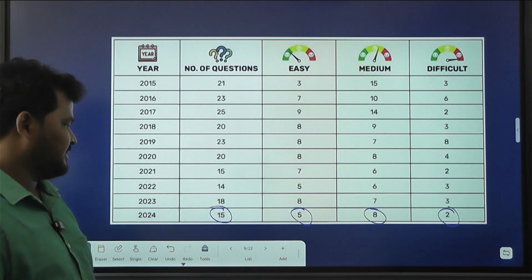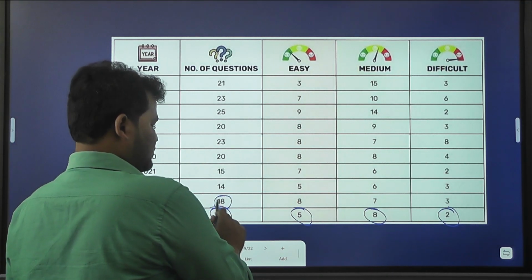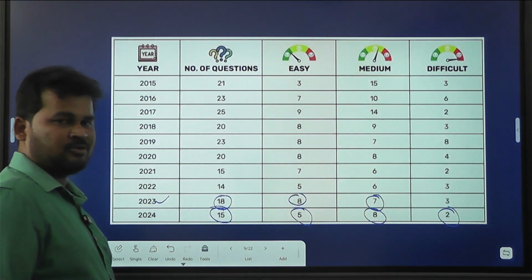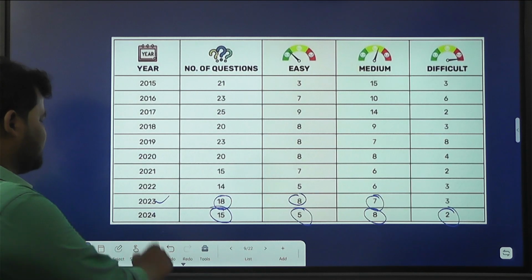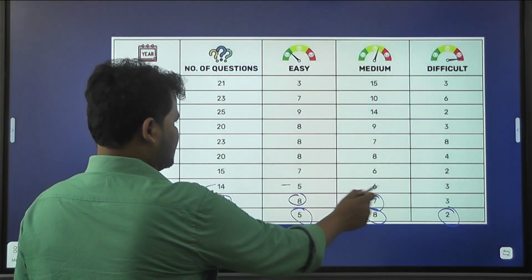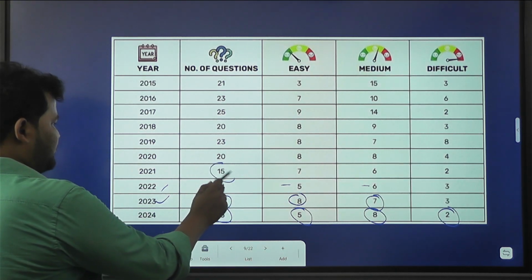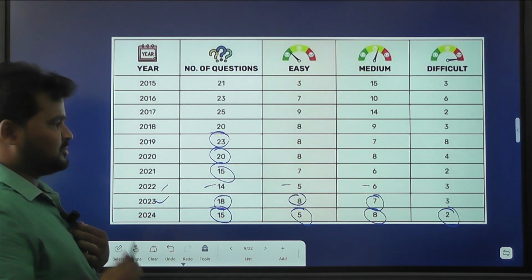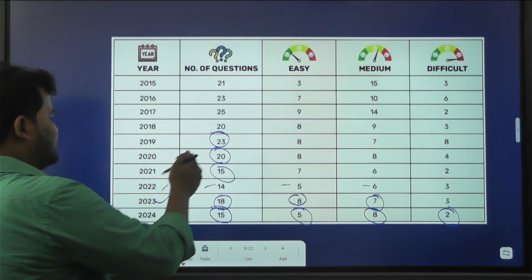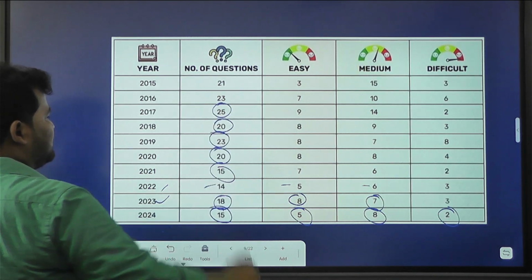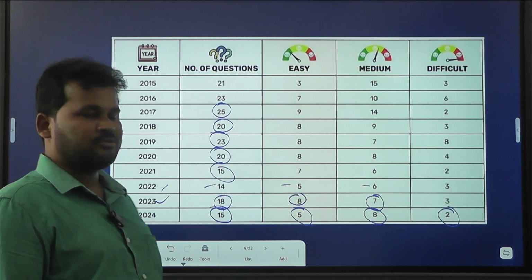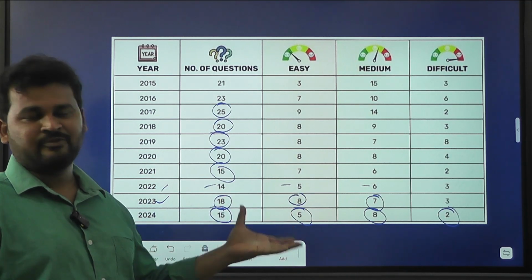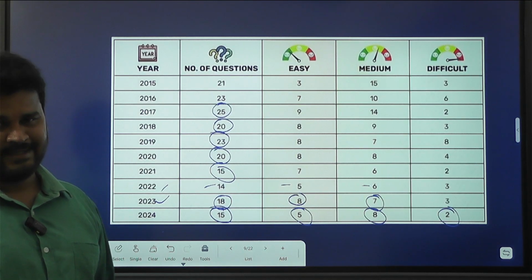Then in 2023, 18 questions: 8 easy, 7 medium, and 3 tough. In 2022, 14 questions: 5, 6, 3. In 2021, 15 questions, then 20 questions. 2019, 23 questions. 2018, 20 questions. Then 2017, 25; 2016, 23; 2015, 20 questions. So these are the questions coming in the UPSC prelims examinations.